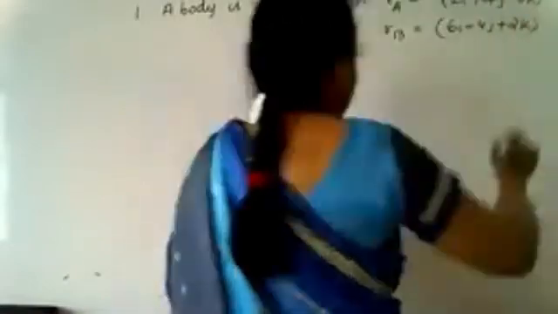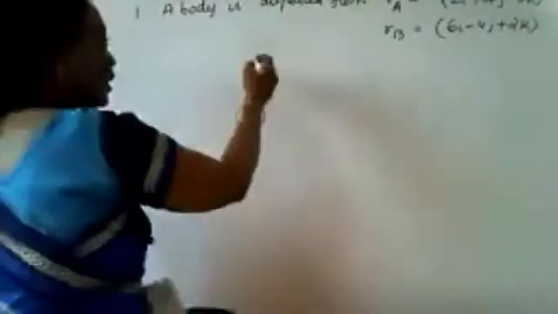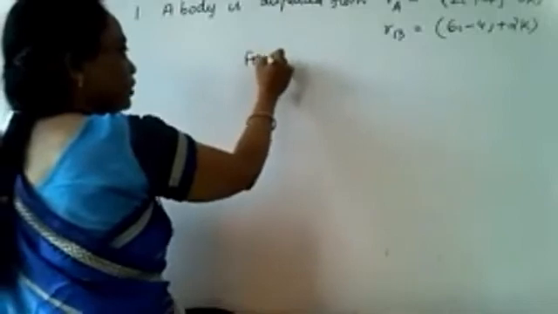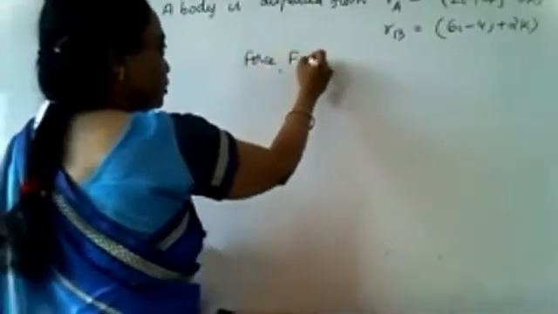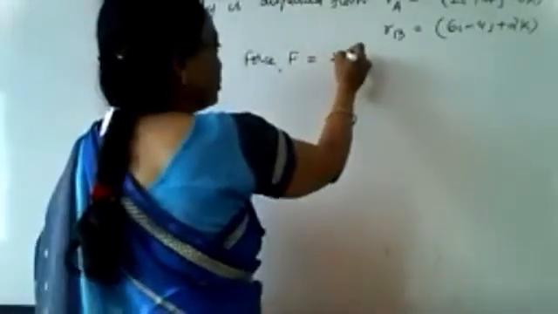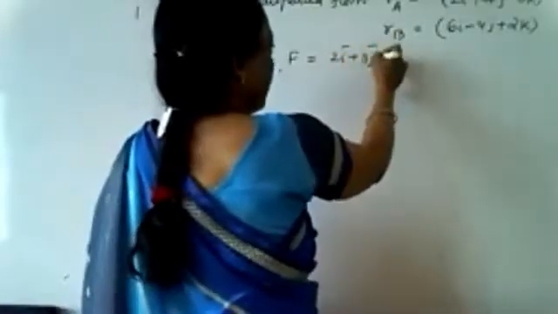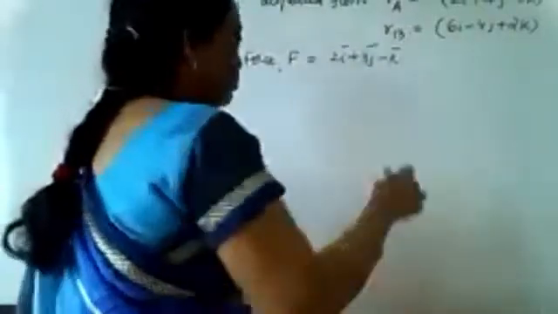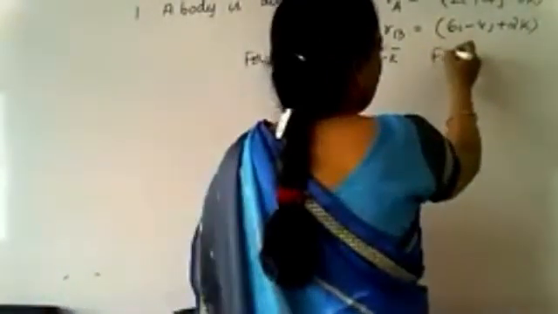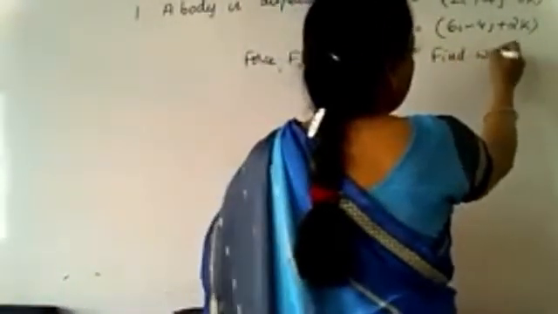Suppose the displacements are given like this, then the force is F equal to 2I bar plus 3J bar minus K bar. Then find the work done. So you have to calculate the work done in this case.